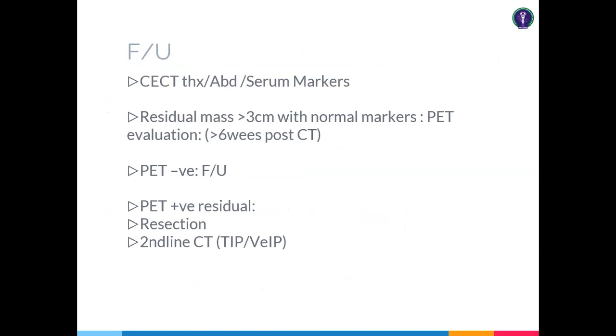And routine follow-up is CECT abdomen and thorax and serum markers. These are very important. And in the follow-up study, if you get a residual mass of more than 6 centimeter with a normal serum marker, try to evaluate with PET CT.